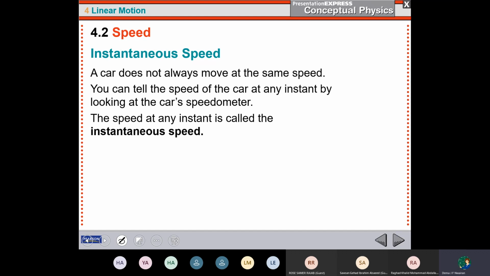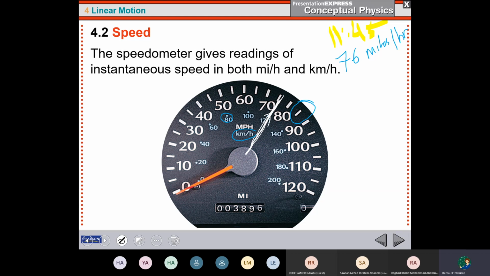So now, how can I know the speed at an instant time? By looking at the car speedometer. This speed, we call it the instantaneous speed. From its name, it means the speed at an instant time, at a certain time.